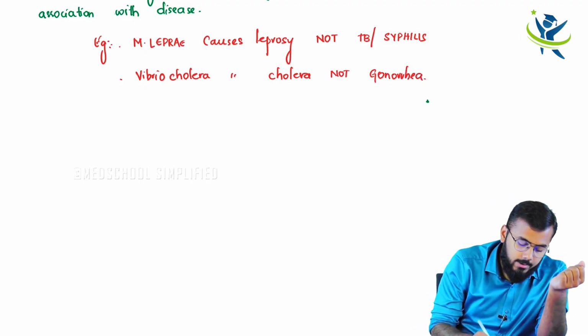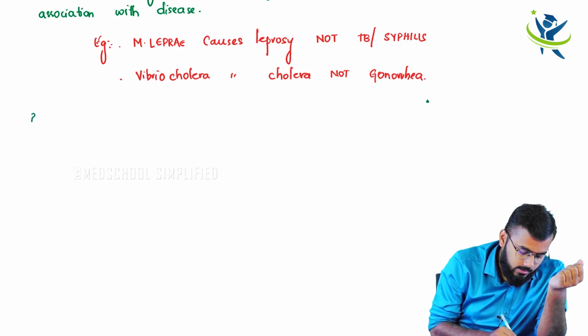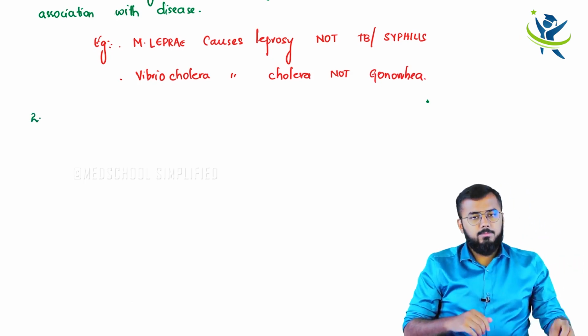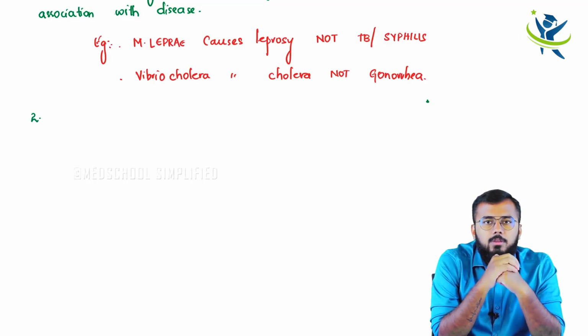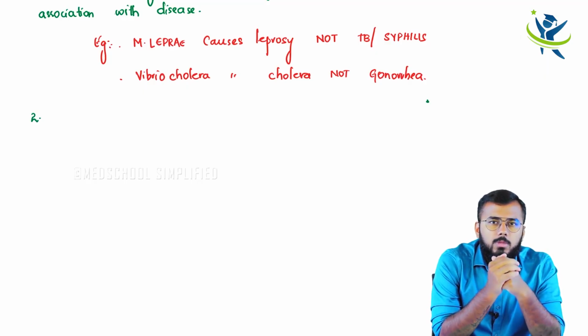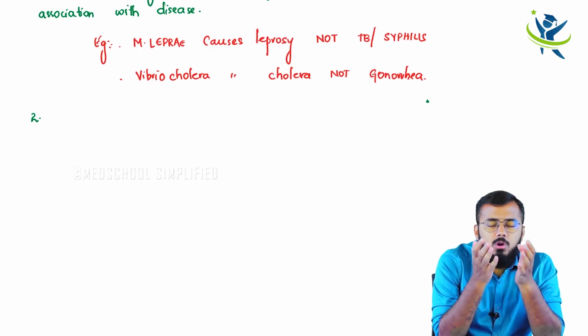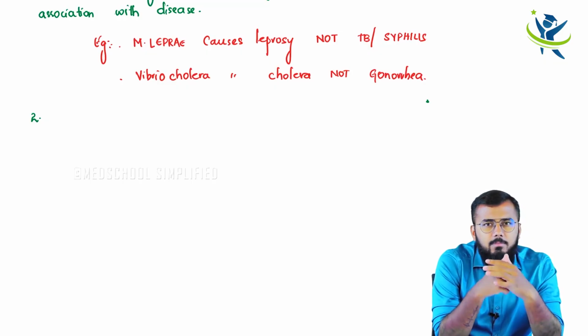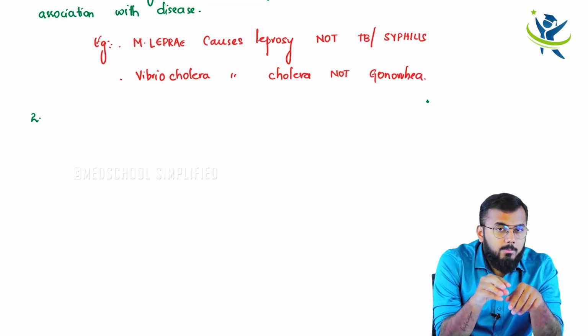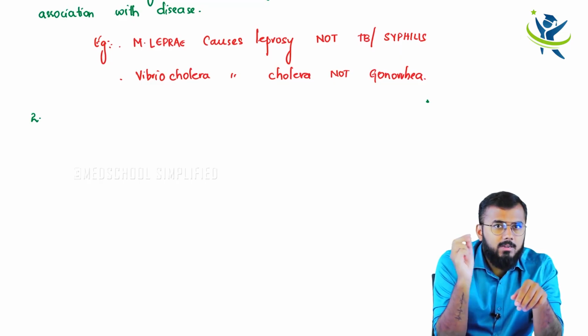Clear? The second important postulate he told is, for example, let us say I have got some bacterial infection. Now, he told that if you have a bacterial infection and I take a blood sample, within that blood sample I will have that bacteria. I can isolate the bacteria from that blood sample.